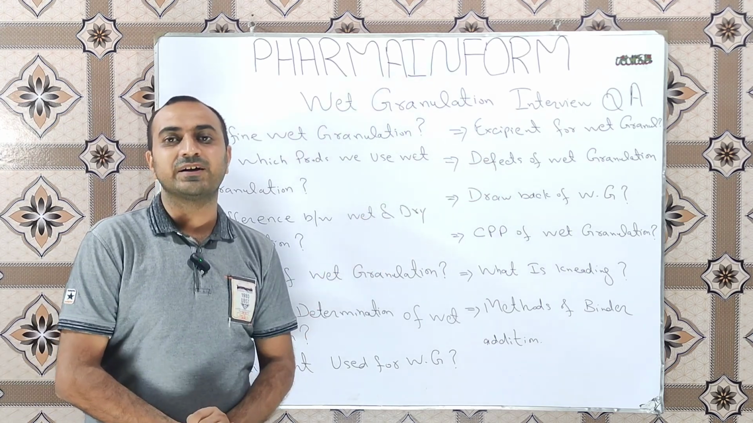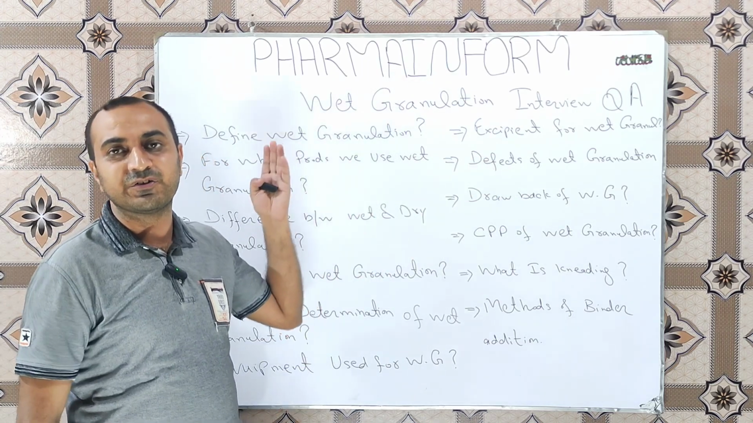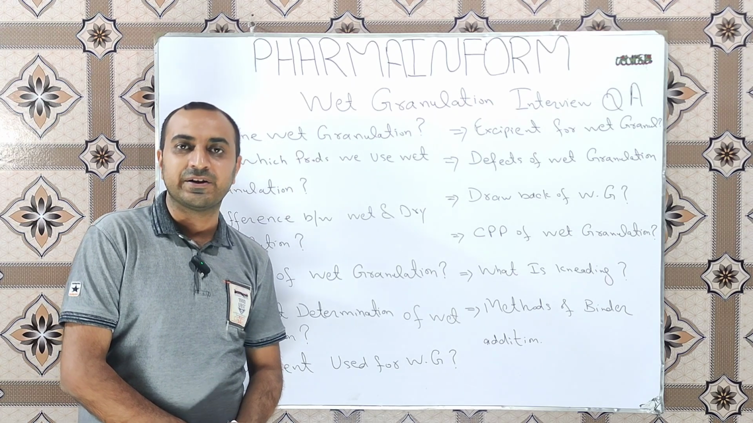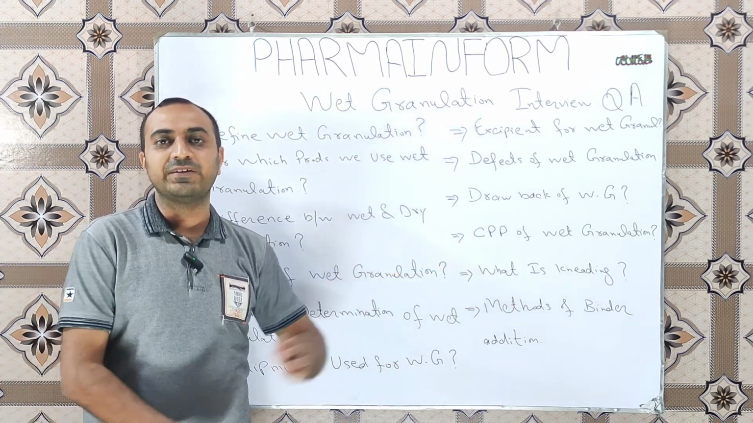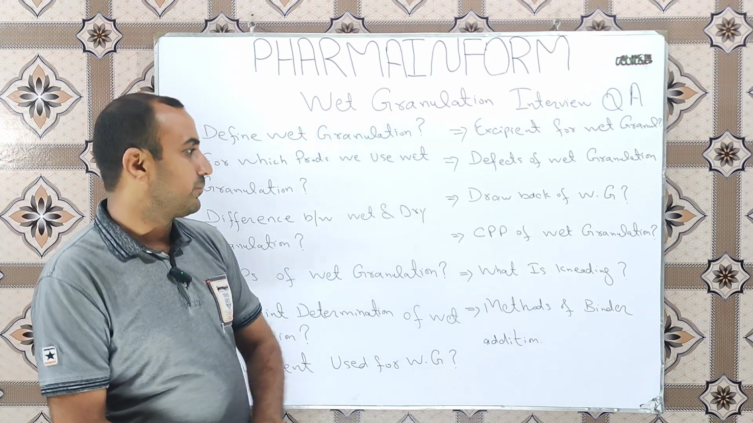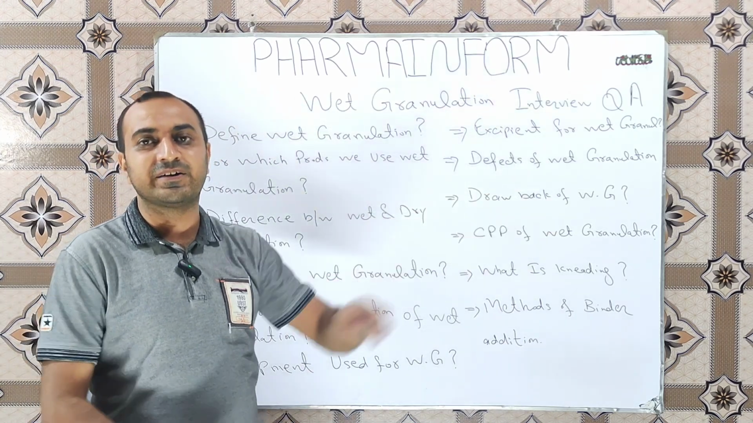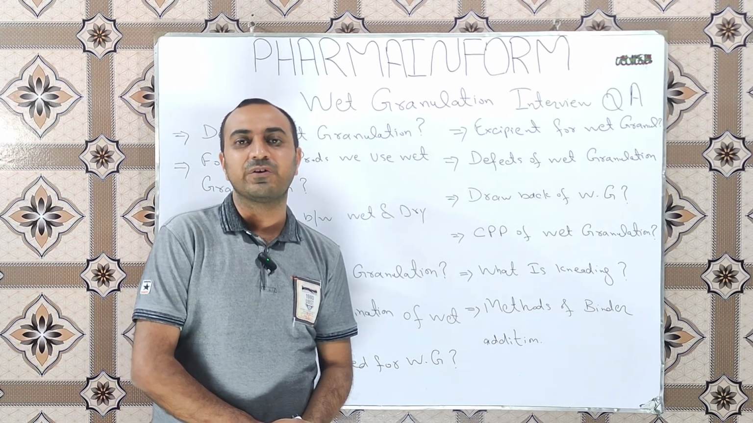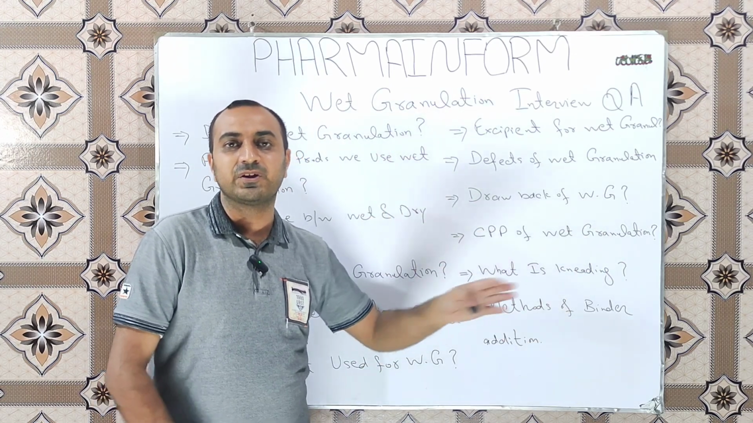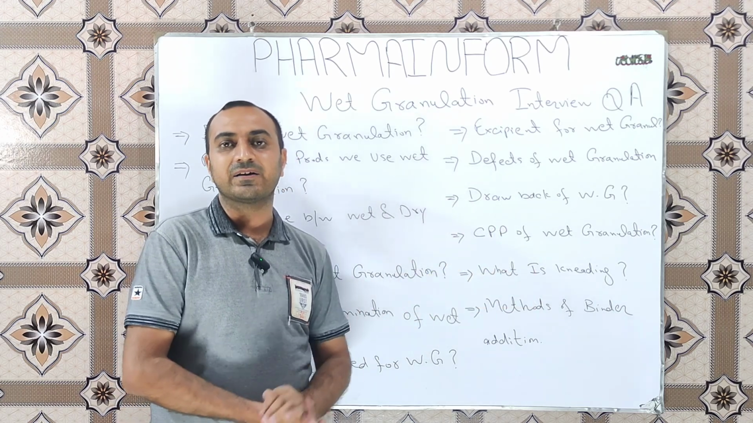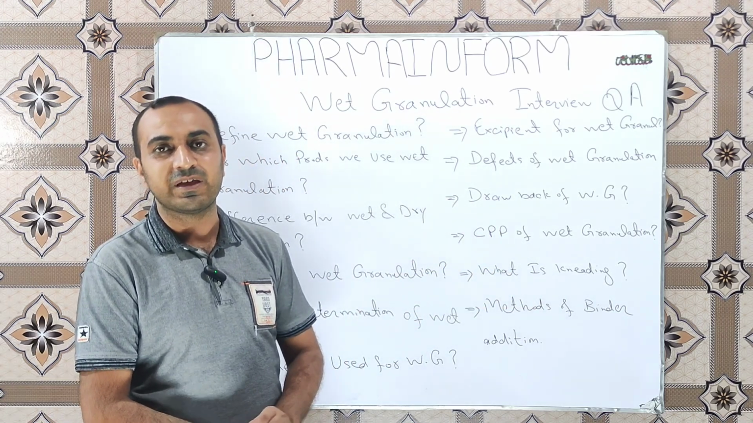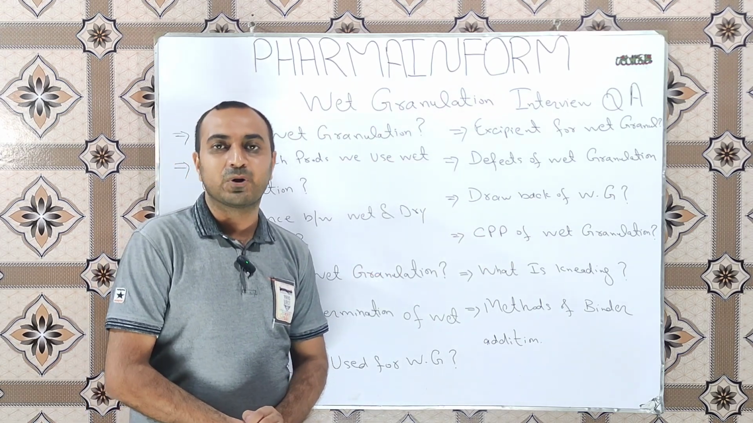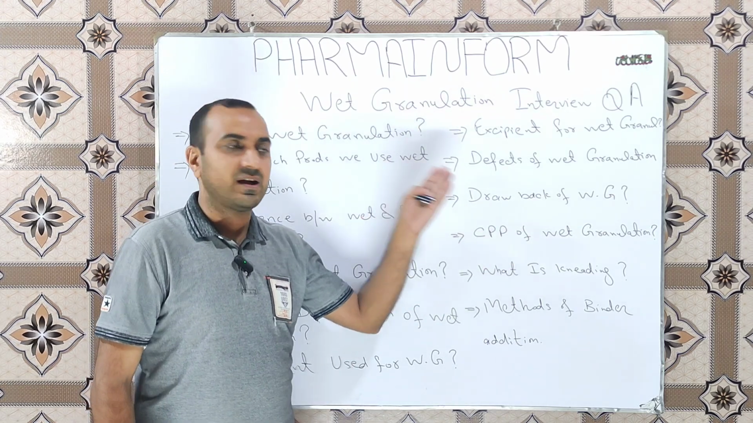Next question is: what are the defects of wet granulation? The wet granulation defects are overwetting, underwetting, over drying, under drying, production of more fines, segregation, or assay problems. Next question is: what are the drawbacks of the wet granulation method? The drawbacks are that more labor is required, more equipment is required for the wet granulation process, and the processing time is very prolonged. So the cost of wet granulation is high.